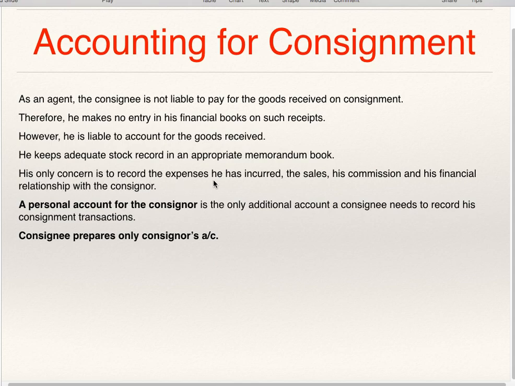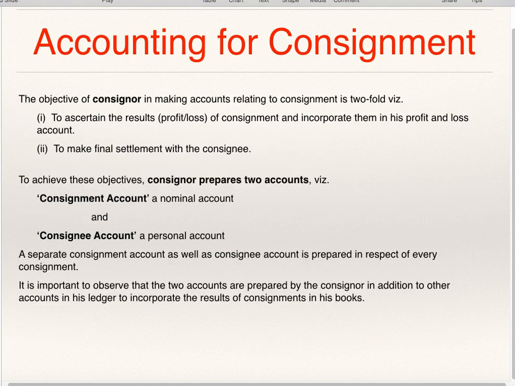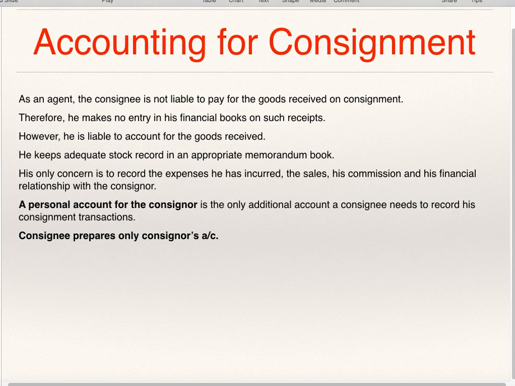His only concern is to record the expenses he has incurred, the sales, his commission and his financial relationship with the consignor. A personal account for the consignor is the only additional account a consignee needs to record his consignment transactions. The consignee prepares only the consignor's account. In the books of the consignee, you are supposed to prepare only the consignor's account, and in the books of the consignor, you are supposed to prepare consignment account and consignee account, and sometimes goods sent on consignment account also.